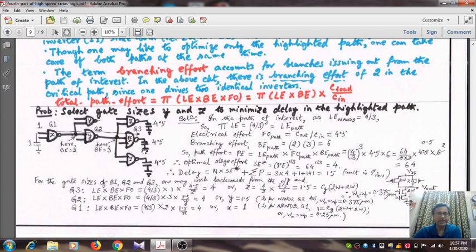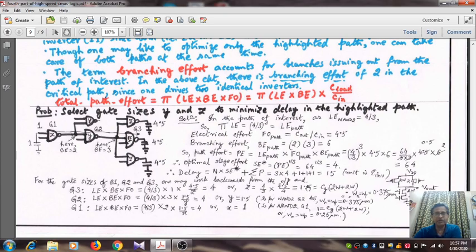So 4 by 3 into 1 into 4.5 by Z. Why Z? Because Z is the size of G3. Look at the fact that the branching effort is 1 because it is just driving the output load capacitance, LE is 4 by 3, and fan out factor is 4.5 divided by Z, where Z means the input capacitance.